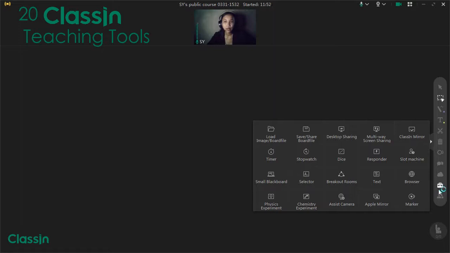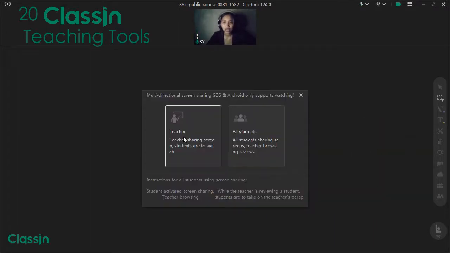Next tool is the multi-screen sharing. In this part, students have the opportunity to share the screen only to the teacher. As the teacher opens this tool, it makes it more private for the students if they have any concerns about their screen. Note that only those who are using desktop can share the screen. Sad, but desktop is very convenient when we do screen sharing. So when I click this, the teacher has the option to share screen with selected students, or all students share screen, and then you can just easily browse in the gallery to watch their screens privately.